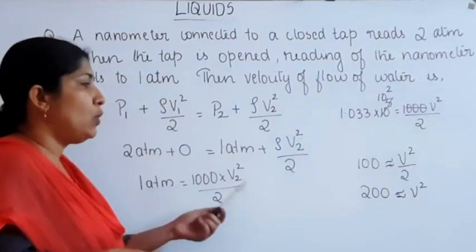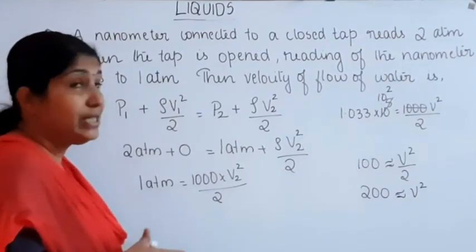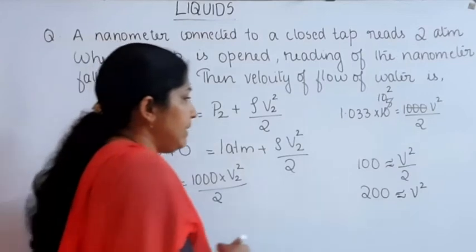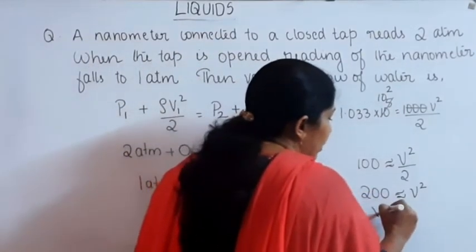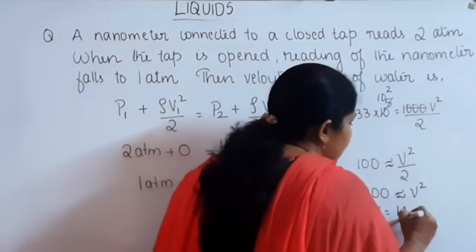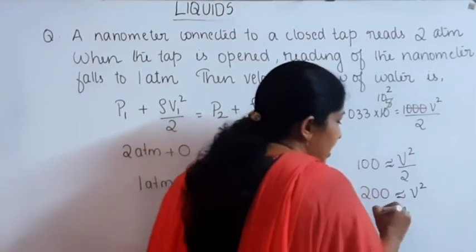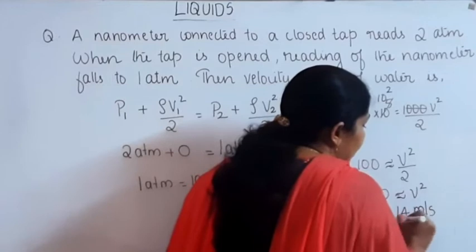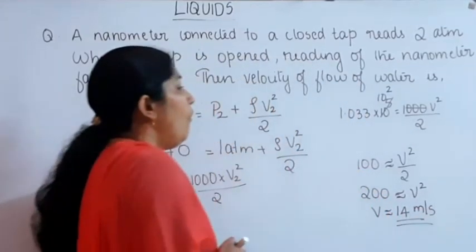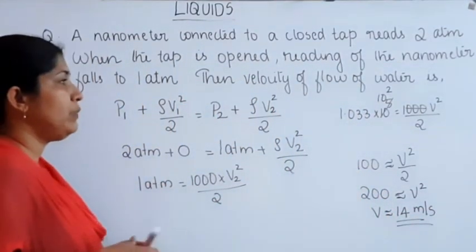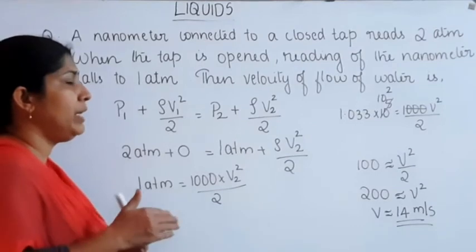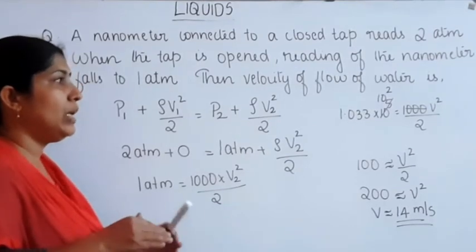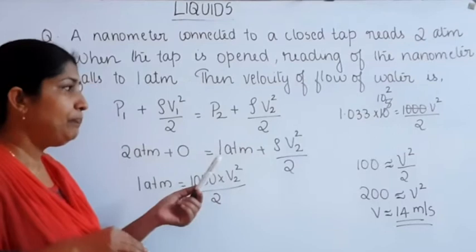Then what about V? V is approximately equal to, I think 14 square. 14 square is equal to 196. So V is equal to 14 point something. V is approximately equal to 14 meter per second. 1 atmosphere is equal to 1.03 into 10 raised to 5, that is equal to 1000 V square divided by 2.